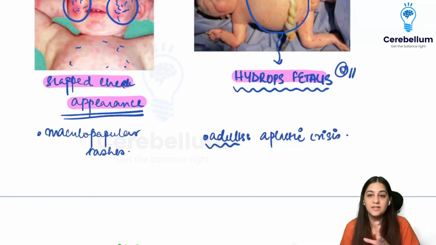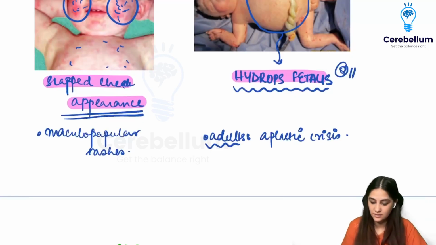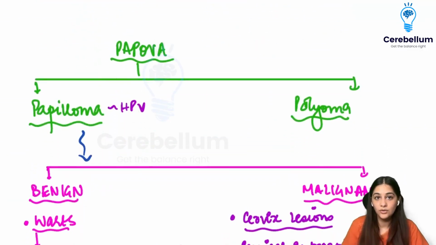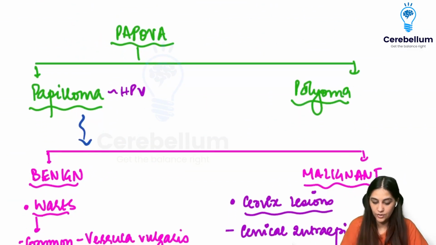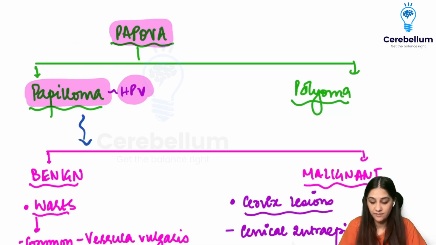That means different cell lines like your WBCs, RBCs, platelets, all will be decreased, leading to aplastic crisis. Moving on to the next DNA virus group, it's going to be the Papova, and it contains two things. One is your papilloma, which contains your human papilloma virus, HPV, and your polyoma virus.